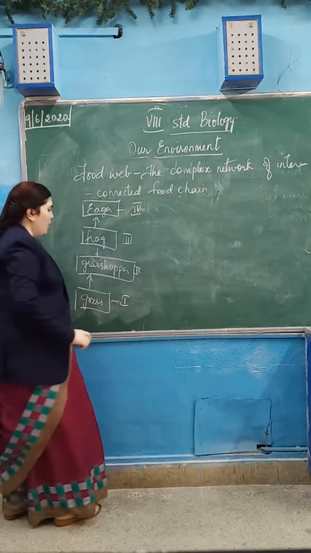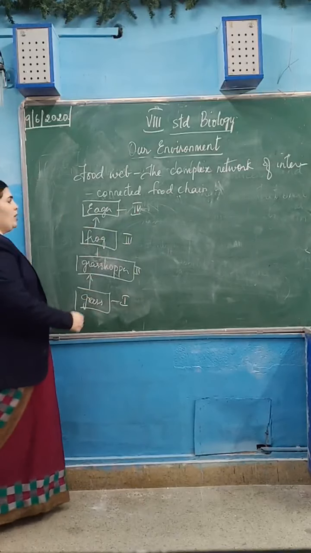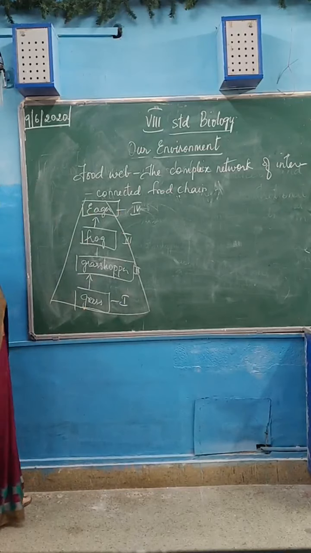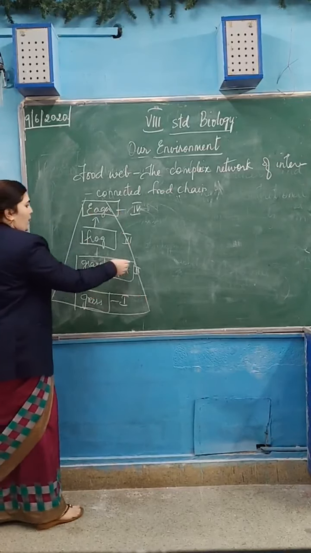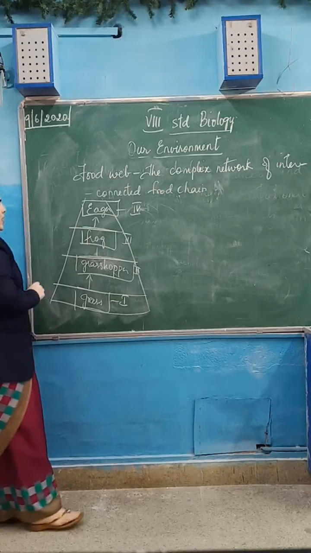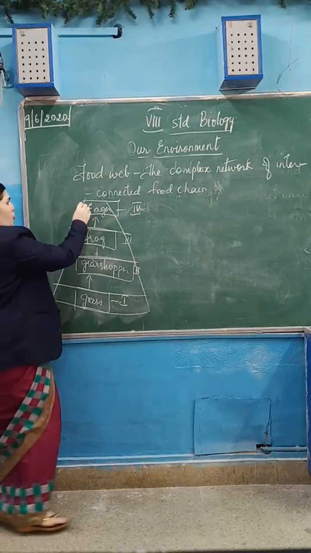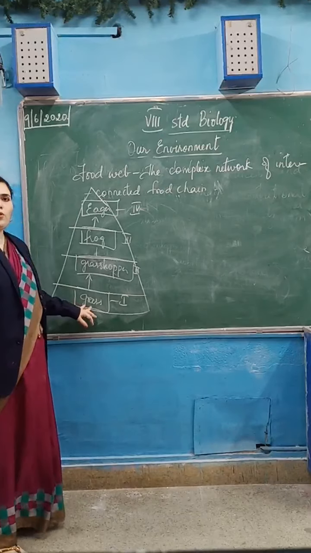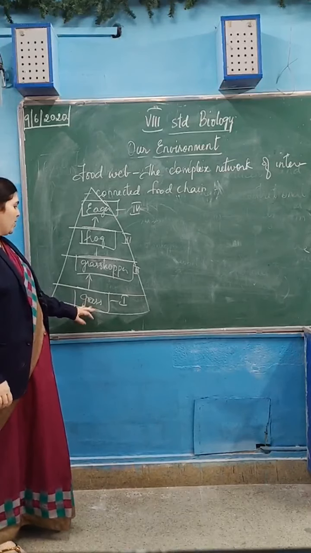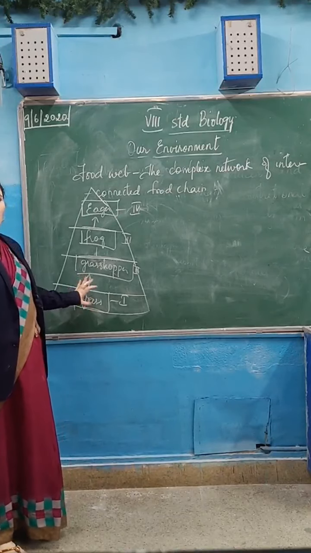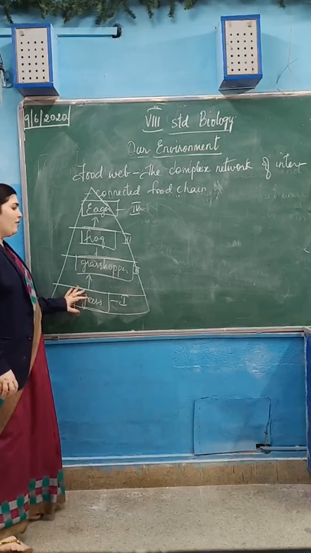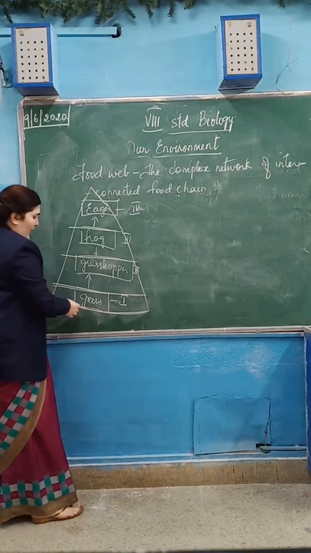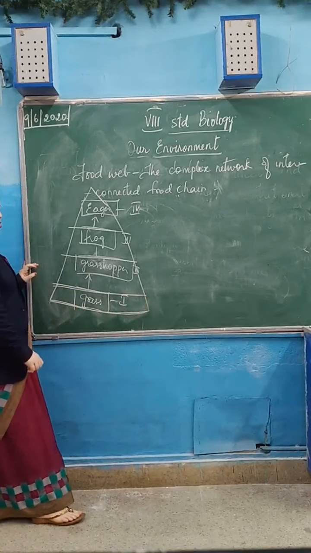If we are representing these trophic levels in the form of a pyramid, then it is known as the pyramid of number, whatever you are indicating here. When you consider the number of grasses, it will be more. You cannot sit and count the number of grasses. The number of grass present in a given area will be more, so it occupies the base of the pyramid. Grass is placed at the base of the pyramid.